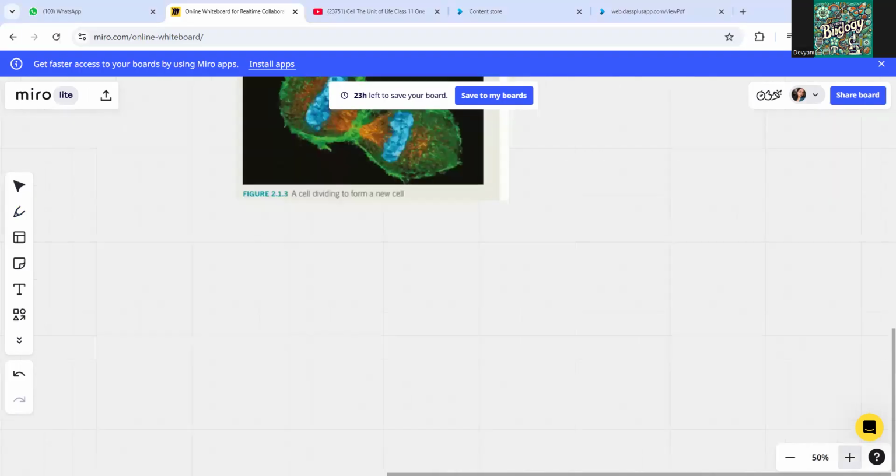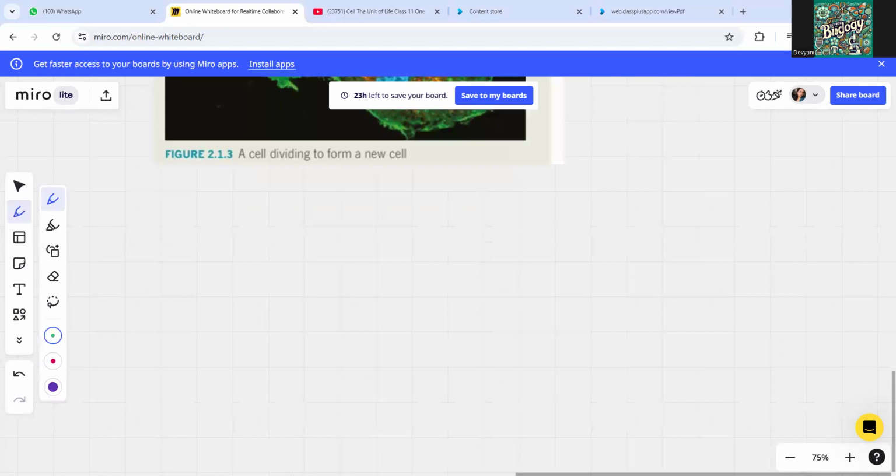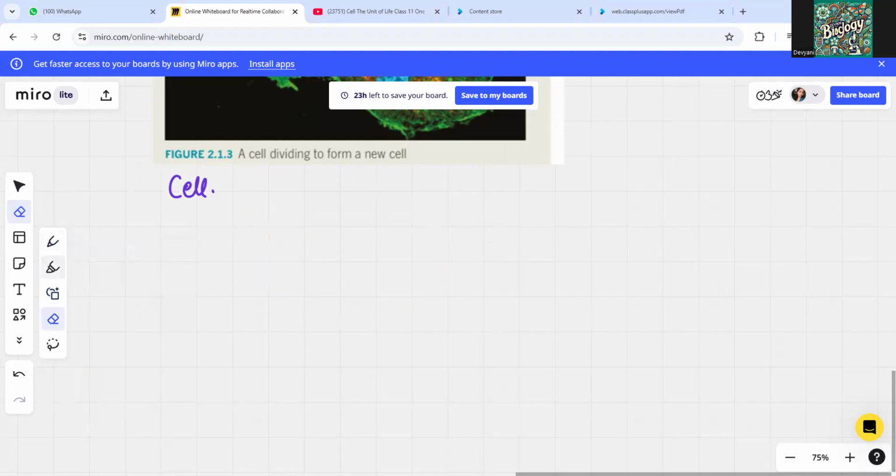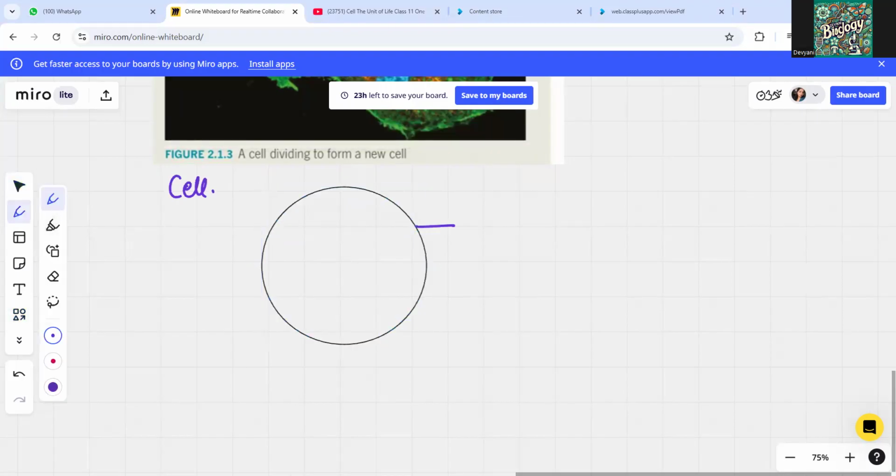Let me draw a simple diagram here to help you understand what a cell in general actually has. For example, this is the cell I have drawn, right? So let's make it a little clearer. You can also use shapes. Yeah, this is the cell, say. Now the outer membrane you are seeing here is the plasma membrane, which allows the entry and exit of everything in and out of the cell.